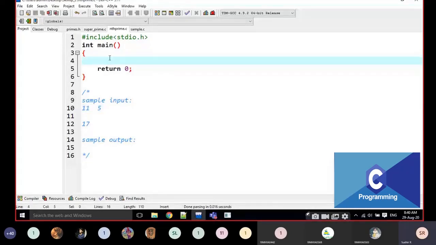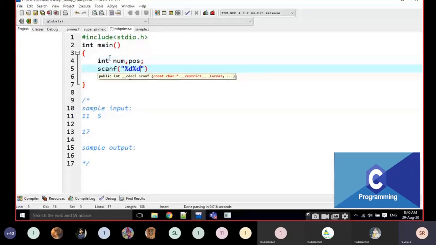Now I am going to read two values. First one is number and the second one is position. For example, the percent d, comma, ampersand num, comma, ampersand position. I am reading two values. The reading is done.